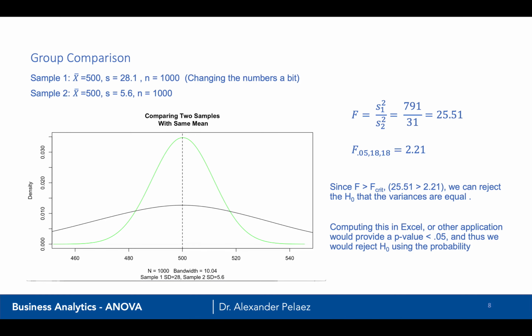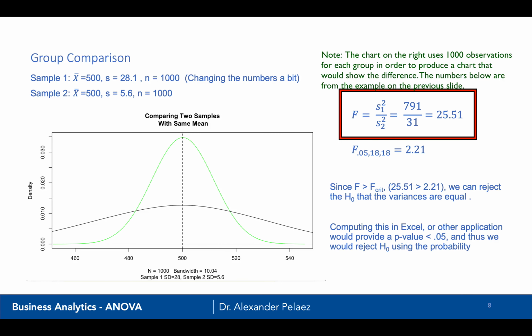So here we have the same data set that we had before. I compute my F statistic, which is the sample variance of 1 over the sample variance of 2. And I end up with 25.51. Now, if we look up in the F table, or if we use a statistical tool such as Excel or R, we can actually get the F critical value, which is 2.21.